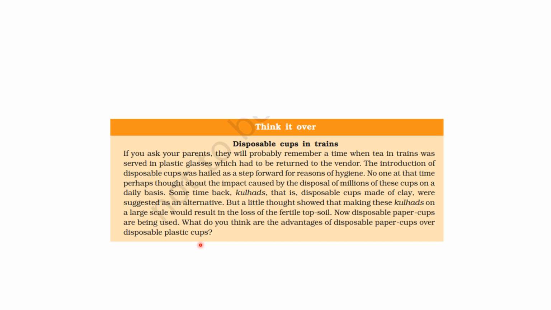See, major advantage is that जो plastic होता है, it is non-biodegradable, ठीक है? But जो paper होता है, it is biodegradable. It will be degraded over a period of time. So that is the major advantage कि environment पे जो impact है that would be lesser if you use paper cups as compared to plastic cups, right?